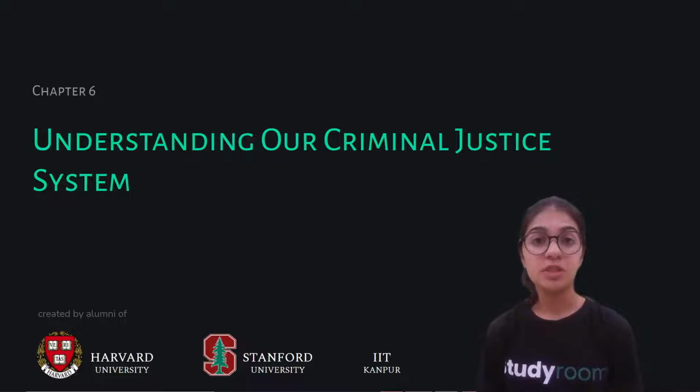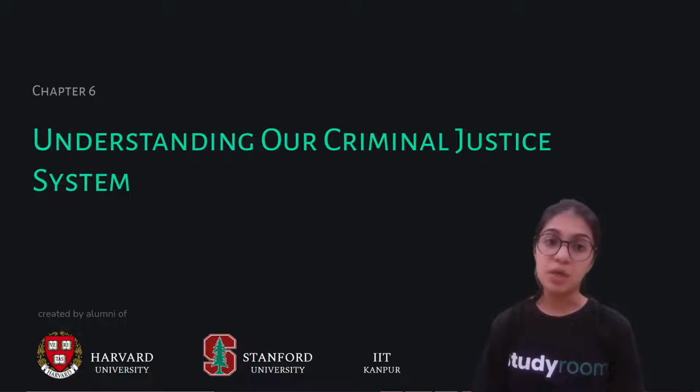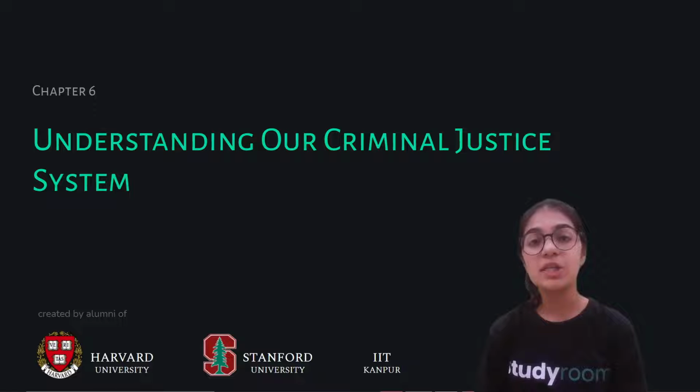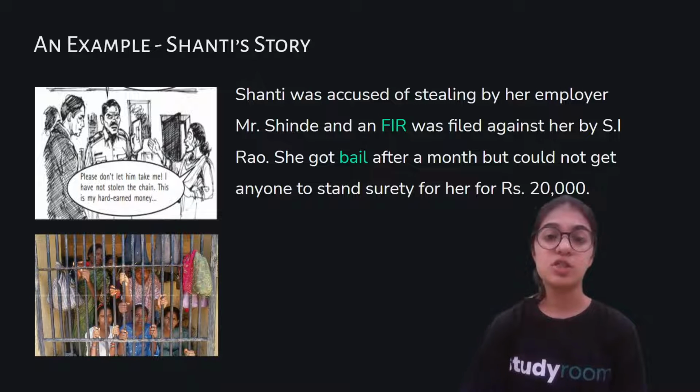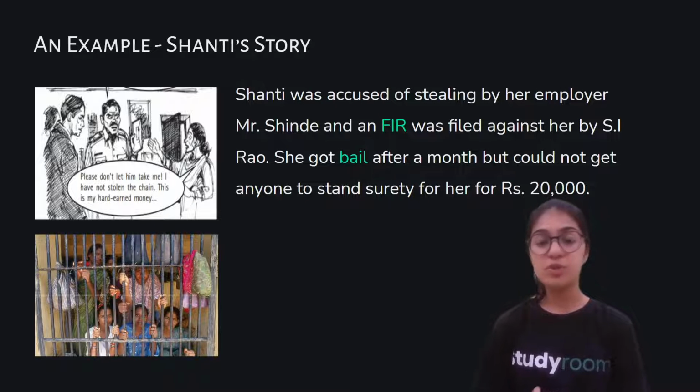Today we are going to cover a different topic, a different chapter, which is understanding our criminal justice. In order to understand this chapter, let's directly dive into it. Alright, so let's understand the criminal justice of India through a story. There is an example of a story through which we would understand the basics of the criminal justice of India, as in how does it work.